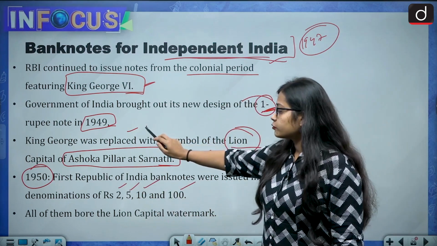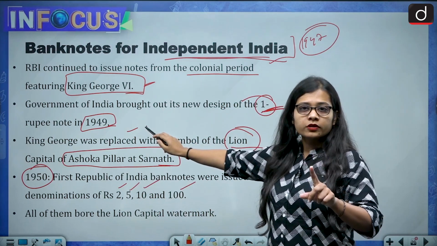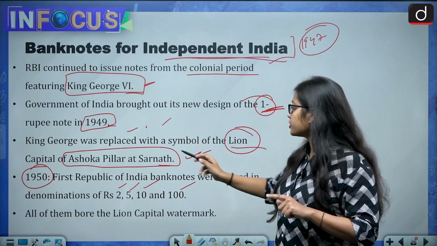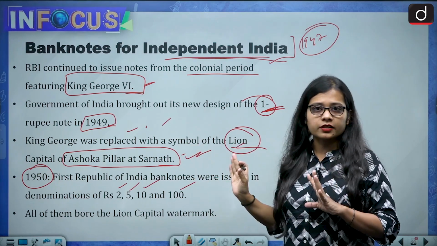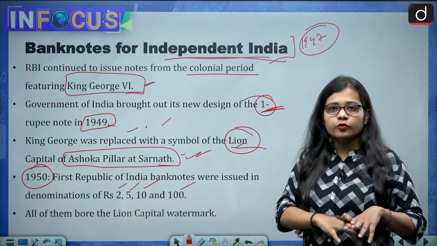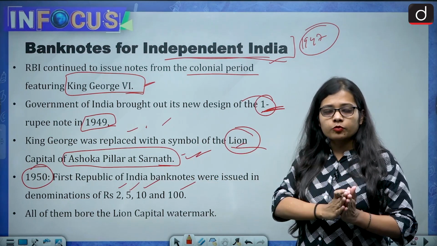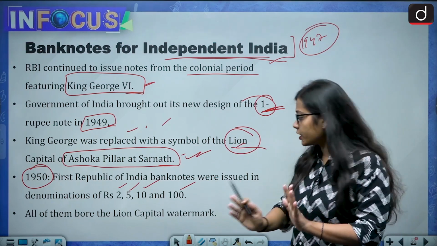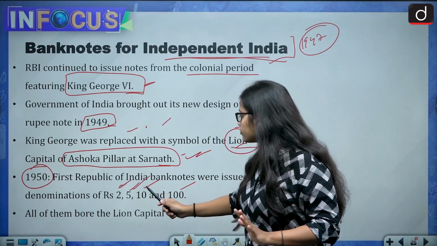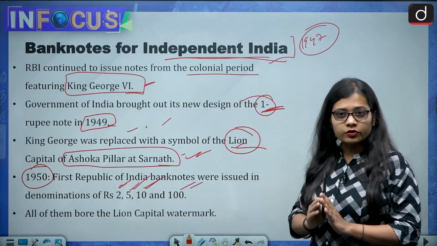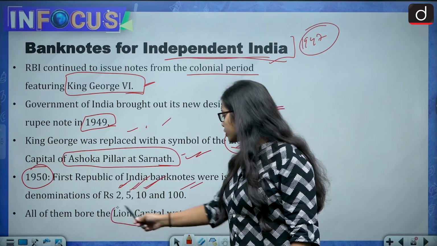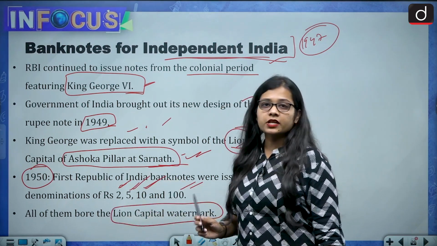Firstly, in the year 1949, the 1 rupee note was issued, and instead of the King George image, it bore the lion Ashoka pillar at Sarnath. Then in the year 1950, not only the 1 rupee note but other denominations were also issued, and those denominations were the 2 rupee, 5 rupee, 10 rupee and 100 rupee notes. And all of these denominations bore the lion capital watermark, that is the Ashoka pillar at Sarnath.